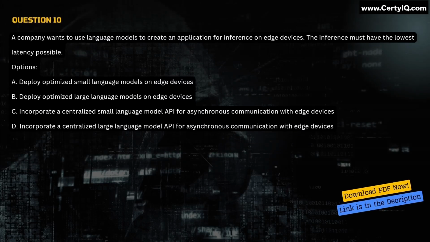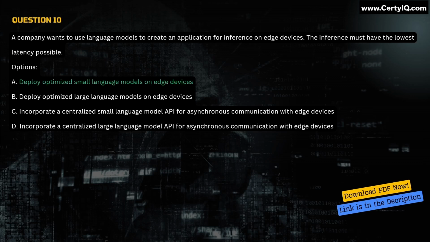A company wants to use language models to create an application for inference on edge devices. The inference must have the lowest latency possible. Options: A. Deploy optimized small language models on edge devices. B. Deploy optimized large language models on edge devices. C. Incorporate a centralized small language model API for asynchronous communication with edge devices. D. Incorporate a centralized large language model API for asynchronous communication with edge devices.